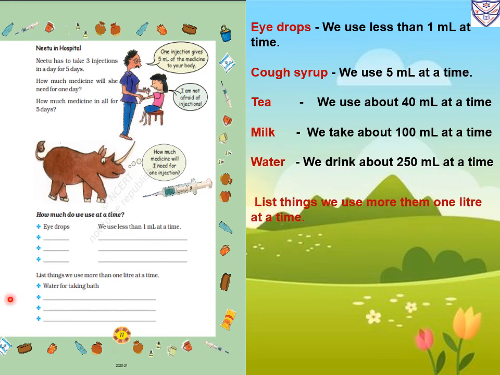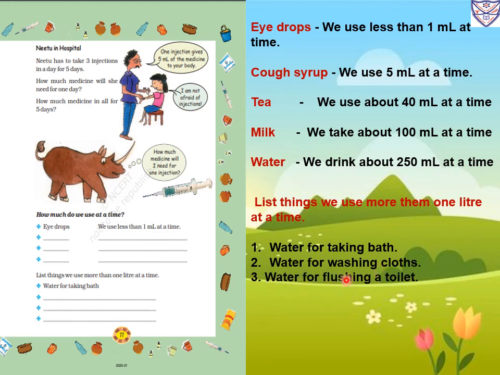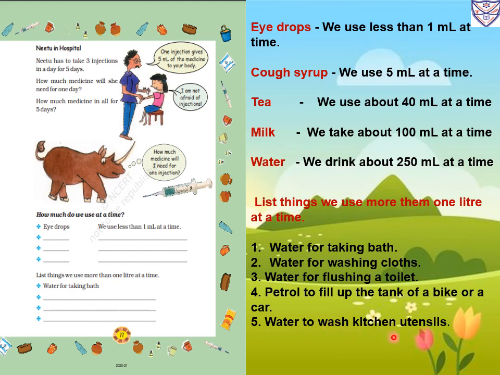Now next, list things we use more than 1 liter at a time. So more than a liter we have to write. Water for taking a bath, that is more than a liter. Second, water for washing clothes, it also requires more water, so it is also more than a liter. Then water for flushing a toilet, it also requires more water. Then petrol to fill up the tank of a bike or a car, then water to wash kitchen utensils. So these all require more than 1 liter.